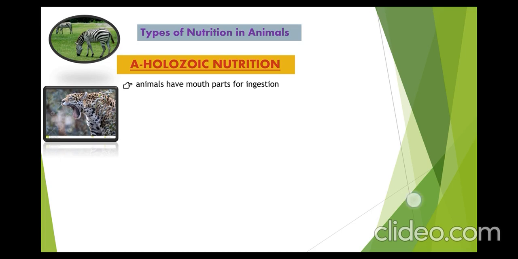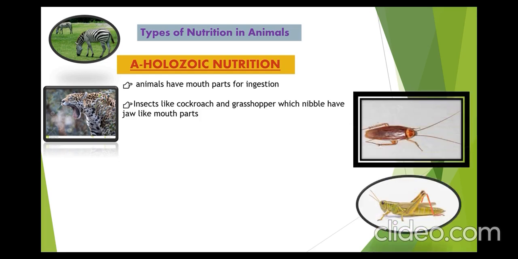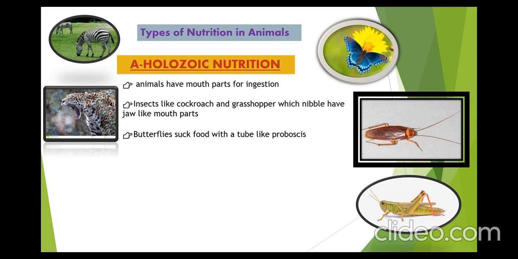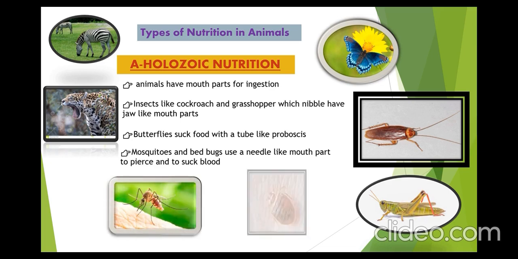Second characteristic of holozoic nutrition is insects like cockroach and grasshopper, which nibble, have jaw-like mouth parts. Then third characteristic of holozoic nutrition, butterflies suck food with a tube-like proboscis. You can see a butterfly sucking nectar from flower. And the fourth characteristic of holozoic nutrition, mosquitoes and bedbugs use a needle-like mouthpart to pierce and to suck blood. So, mosquitoes and bedbugs.